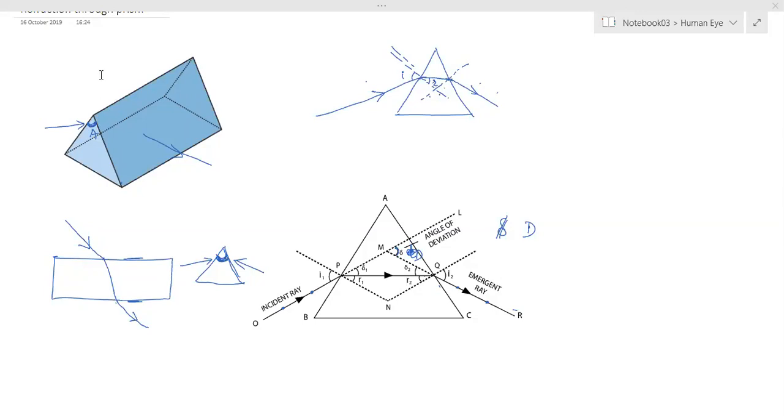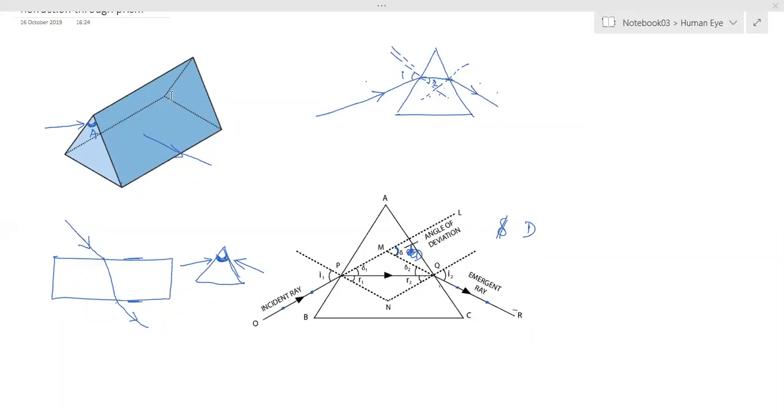This is the prism we have seen. We have placed the prism on one of the rectangular lateral faces, and we have to see the refraction. From the front side, you can see the two refractive faces are inclined to each other.